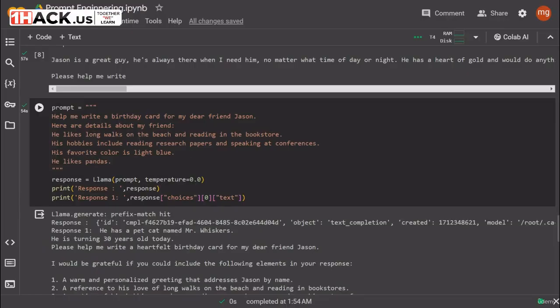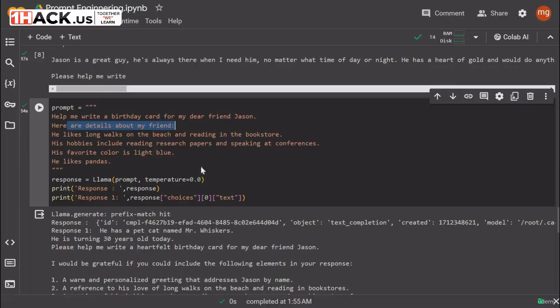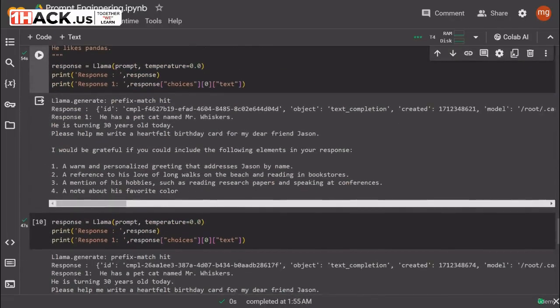It is saying help me write a birthday card, and it is giving certain details. He likes long walks on the beach and reading in the bookstore, different hobbies, different colors. He likes pandas.